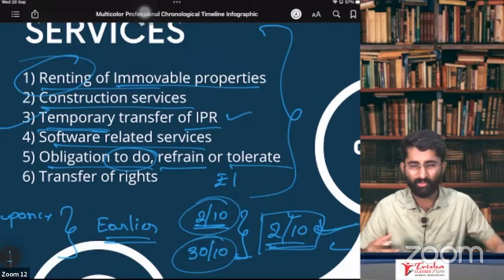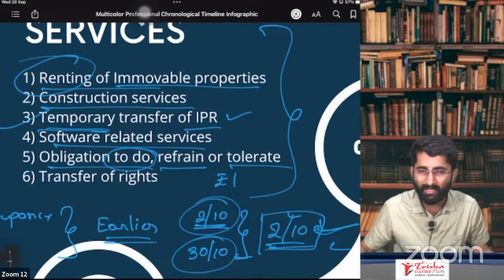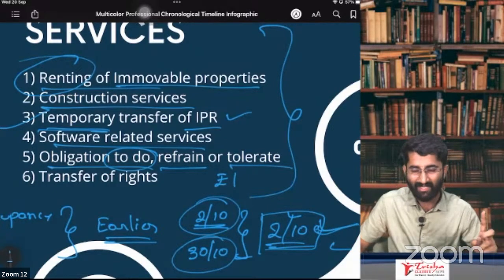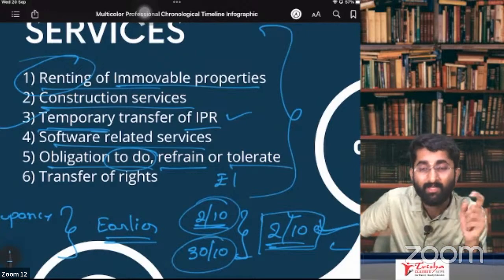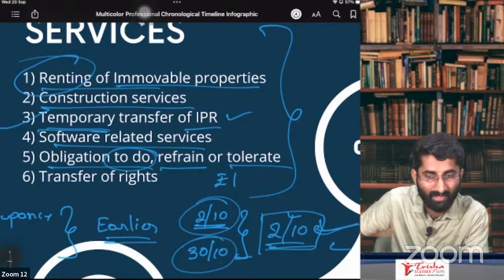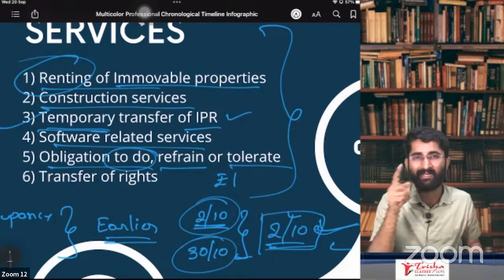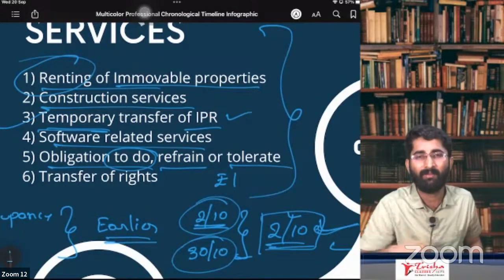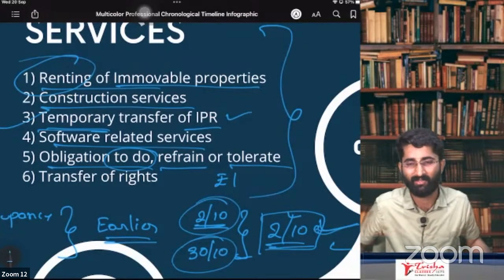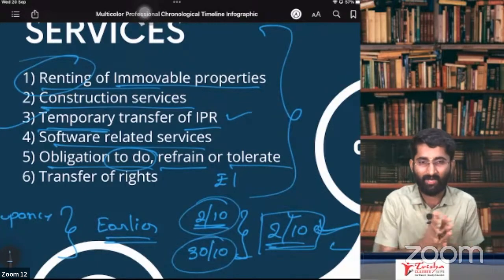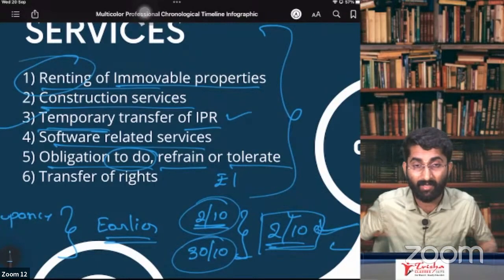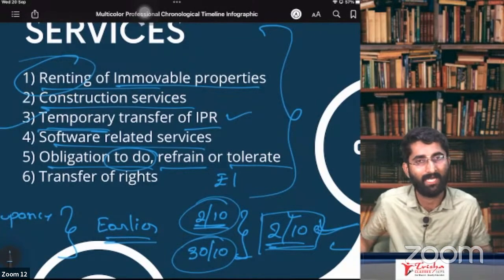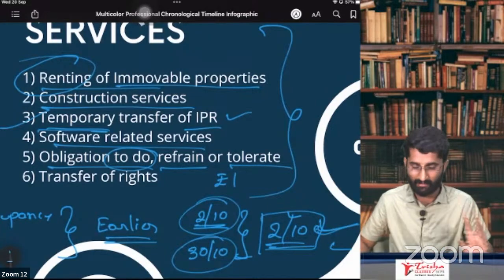See, I sold you some goods. Example, this mobile phone I sold you. For this mobile phone, you have to pay me 2 lakh rupees. So I say that, sir, within 20 days, you have to pay me. If you don't pay me within 20 days, I'll charge you interest. So after 20 days, I am tolerating your activity. You are not paying. I am tolerating that. You have to pay me 2 lakh rupees. You have taken the goods and you just escaped. So now I'm tolerating that. That is also a service which I'm providing you. For that, I will charge you extra interest. In the form of interest, I'll charge you extra. That extra amount when you are paying will be considered as service.